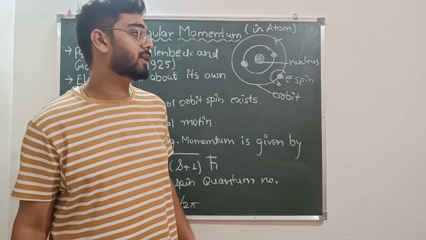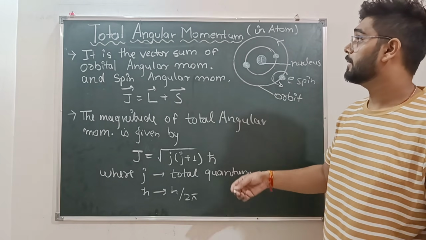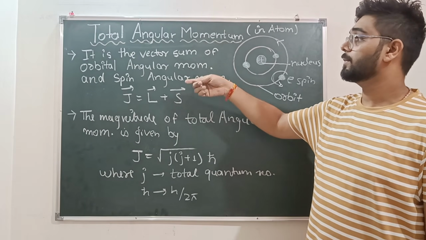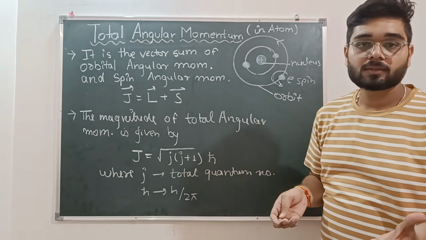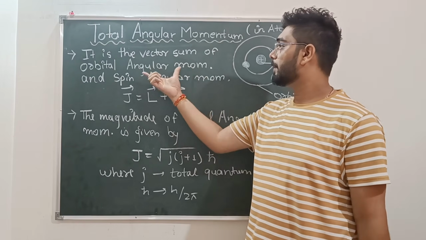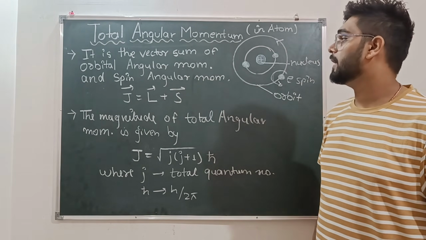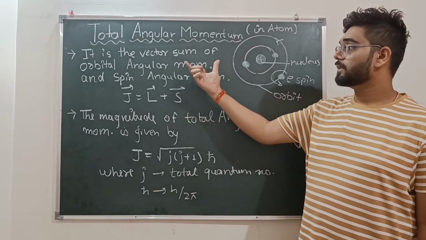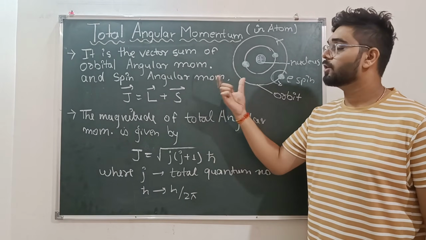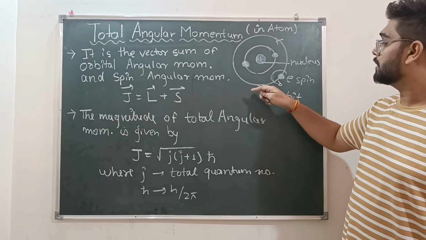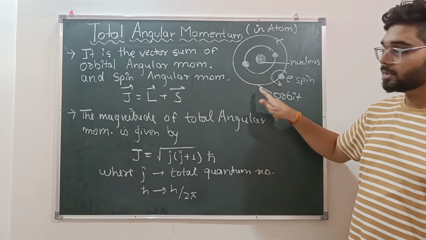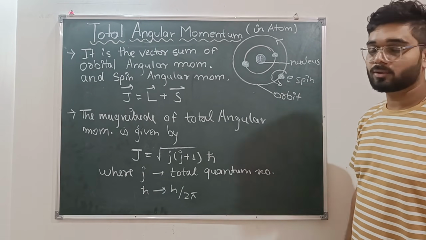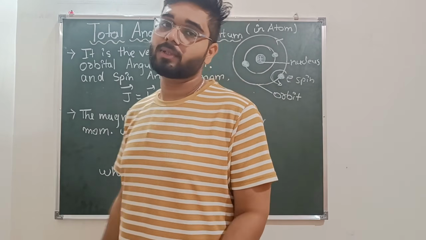Now we are going to study the total angular momentum. What is total angular momentum? It is the vector sum of orbital angular momentum and spin angular momentum together, adding the orbital motion and the electron's motion on its own axis.